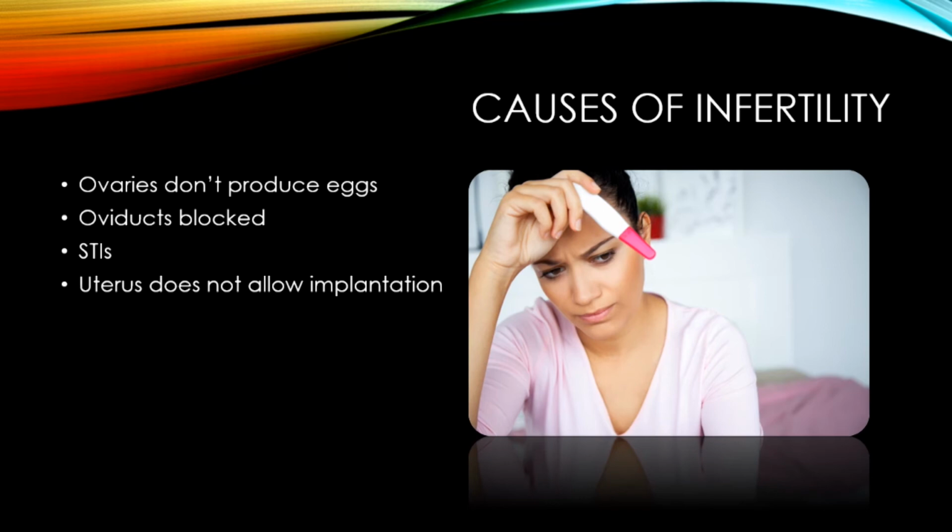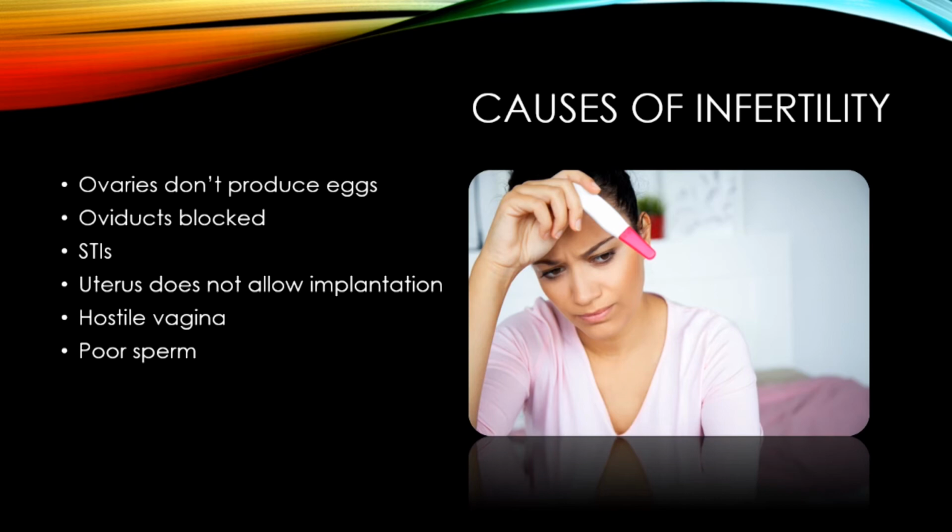Sometimes the uterus itself can be an issue. It might be very acidic and therefore kill the sperm cells when they pass into the uterus. It might be that the uterus wall will not allow implantation. So again, there are issues which can go wrong with the female's body. But it's not always the lady's fault. Of course, it could be the man's fault as well.